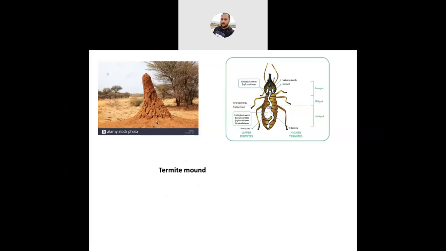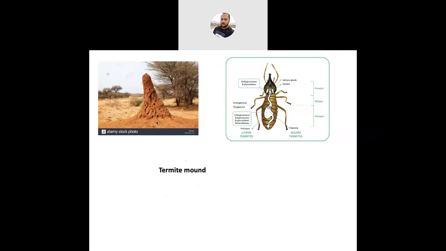So in case of lower termites like worker and soldier, they use the flagellate protozoa which help to digest the cellulose inside the termite body. But in case of higher termites like queen and king, they have bacteria and fungi inside their body that help to digest the cellulose inside their digestive system. So in case of lower termite, flagellate protozoa. In case of higher termite, bacteria and fungus help to digest this organic food material called cellulose. Okay, so keep it in mind, very very important.